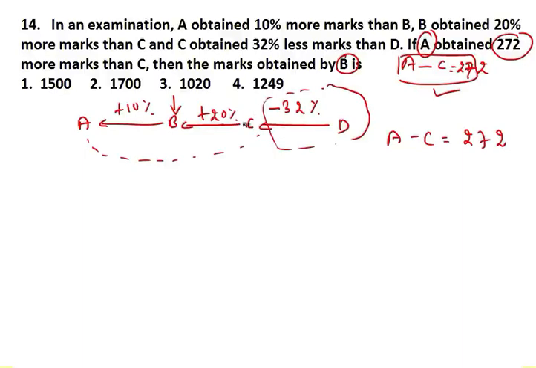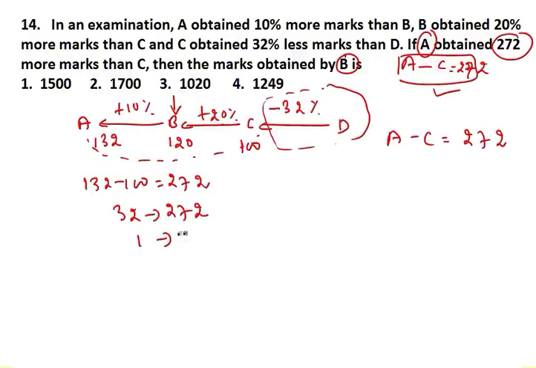So just assume C as 100. If C is 100, just increase 20%. If you increase 20%, you get 120. In 120, if you increase 10%, you get 132. Now their difference, 132 minus 100, is given as 272. So 32 represents 272. So 1 represents how much? If you divide, you get 8.5.